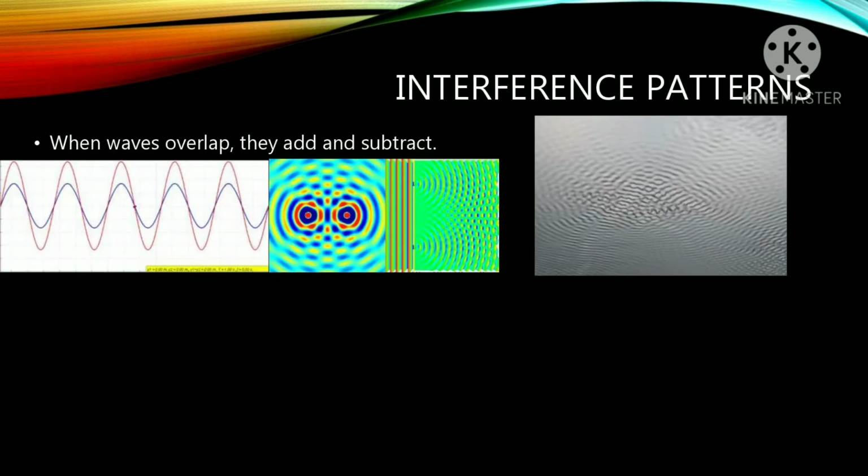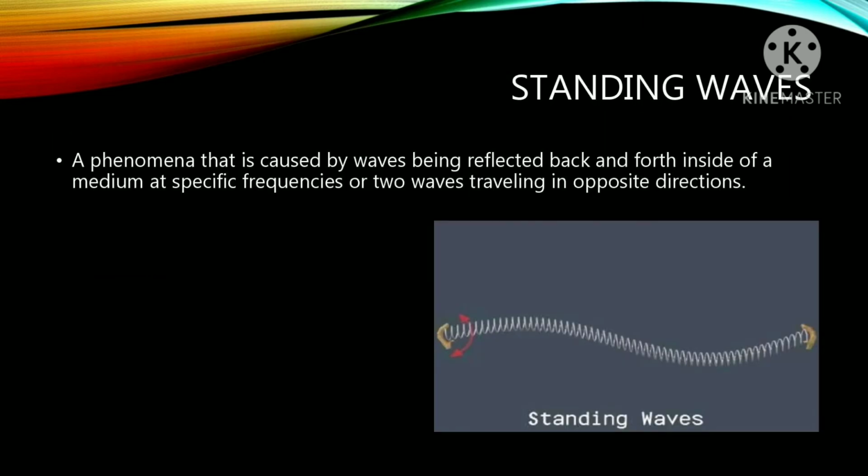So we see the interference patterns here. When the waves overlap, they add and subtract. See in the figures, you can clearly see that the waves are overlapping. In the first figure you can see both colored waves overlapping each other. These are the interference patterns. And these are the standing waves.